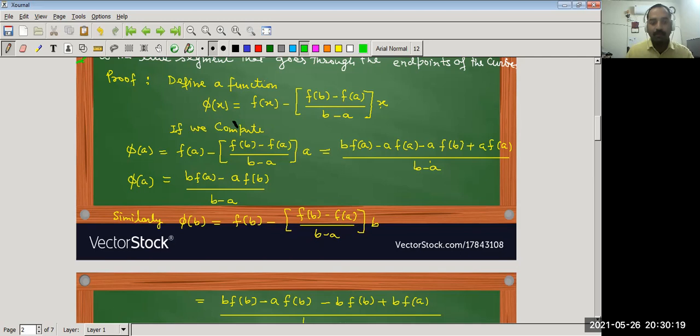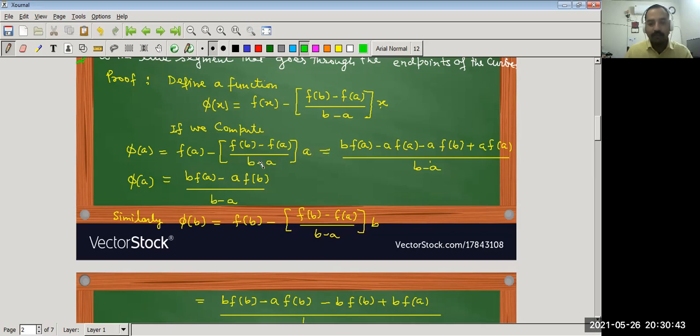Now if we compute the value of phi x at the end points, on a and b. So let us put x is equal to a in this equation. So phi of a is equal to f of a minus (f(b) minus f(a)) upon (b minus a) into a.